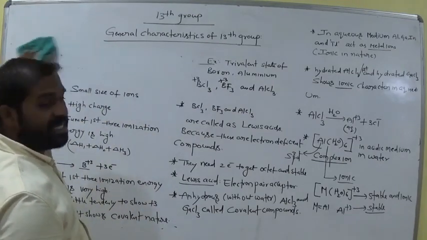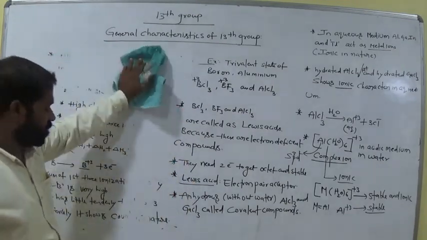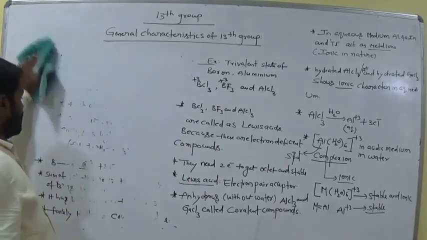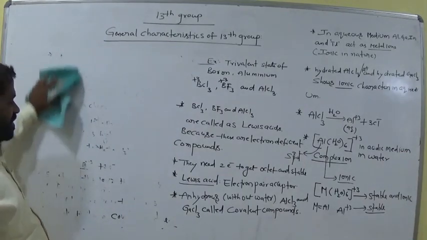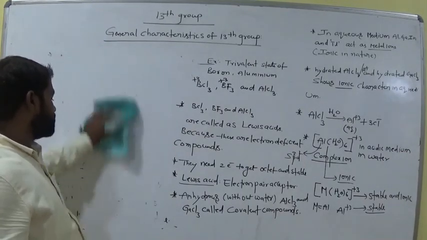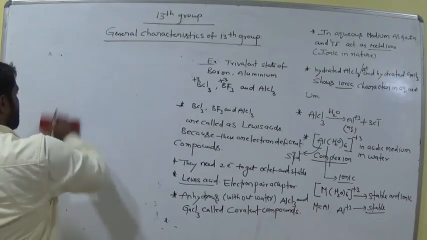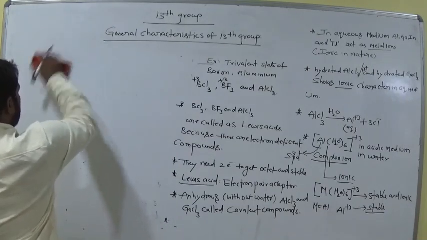But the stability decreases from top to bottom in the group. Why? Because from top to bottom, boron plus 3, aluminium plus 3, gallium, indium and thallium show plus 1, am I right? Plus 1.